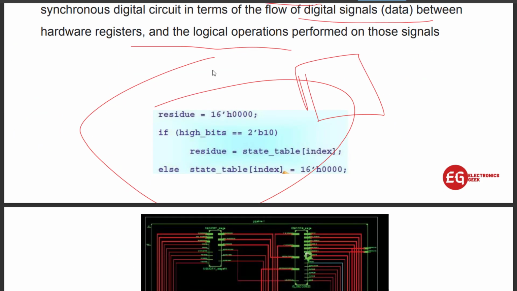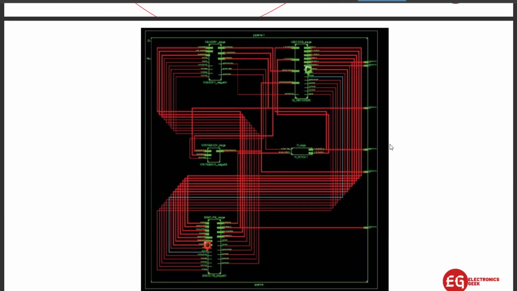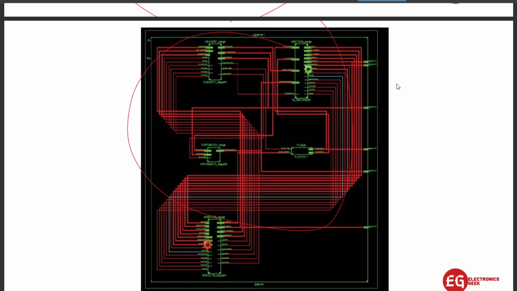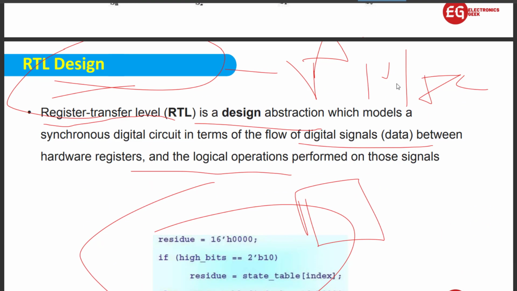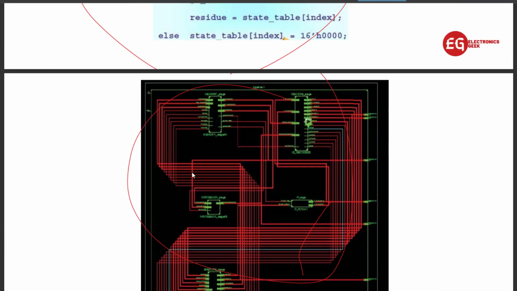So like this, you can see here we code like this. This is just an example. Here you can see this is the simulation after simulating the design code. This is the design code. This is just an example I've taken. Here you can find a multiplexer, divider, whichever the design you have made.